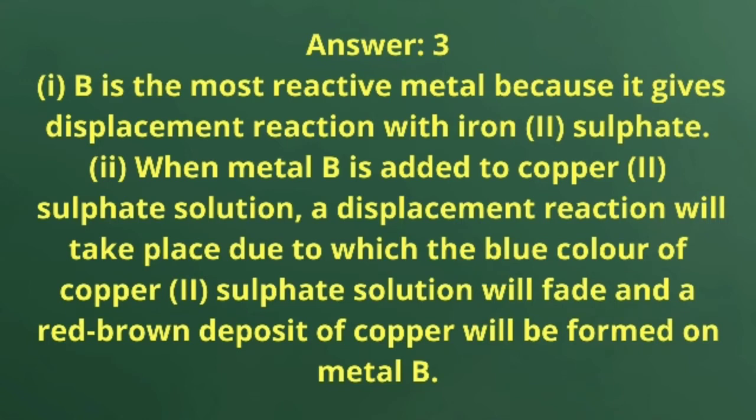First question, the answer is B is the most reactive metal because it gives a displacement reaction with iron(II) sulfate. And second, when metal B is added to copper(II) sulfate solution, a displacement reaction will take place due to which the blue color of copper(II) sulfate solution will fade and a red-brown deposit of copper will be formed on metal B.